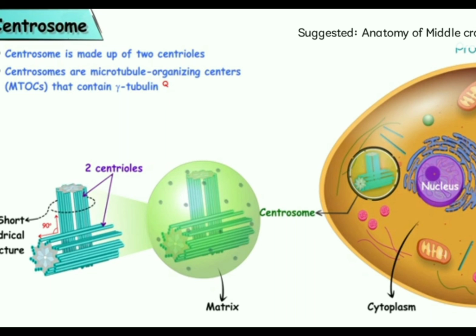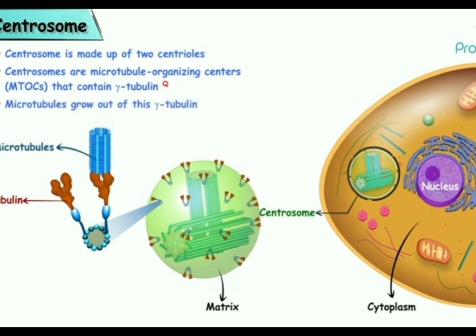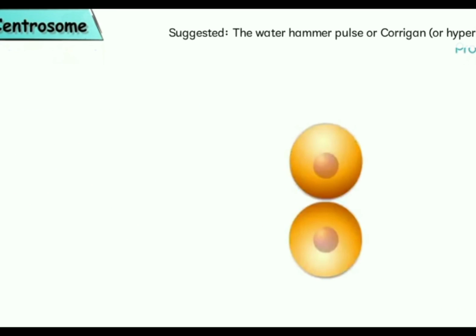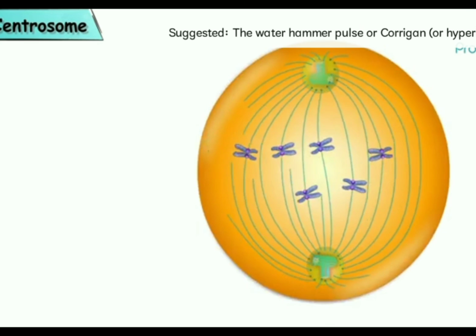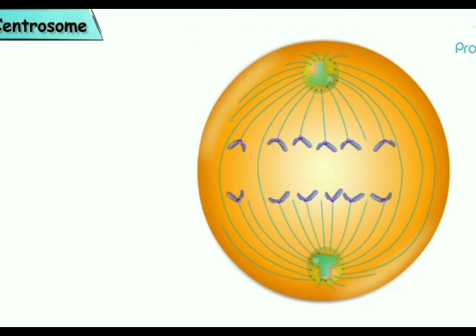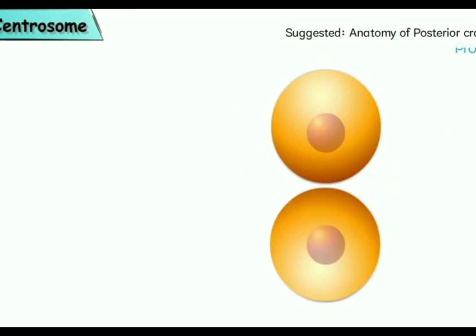The centrioles help in cell division. During cell division, they organize themselves at the two opposite poles of the cell. The centrioles help in the production of spindle fibers that attach to the chromosomes and tear apart the chromatids at the two opposite poles, and hence two new cells will be formed.